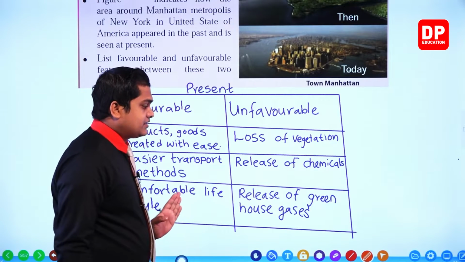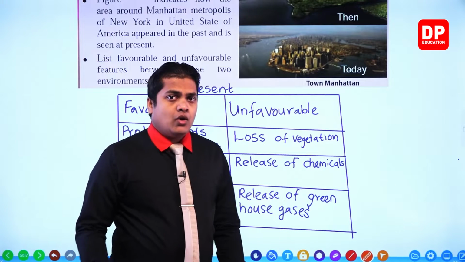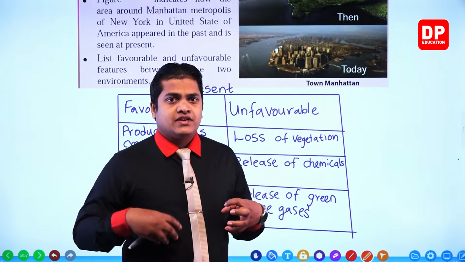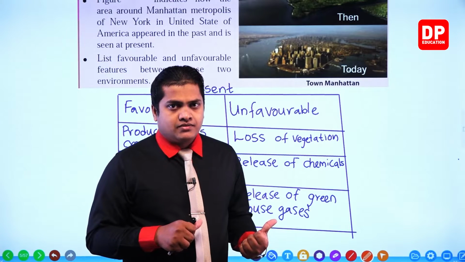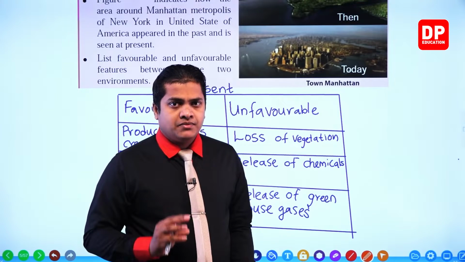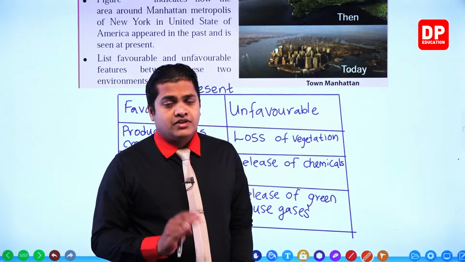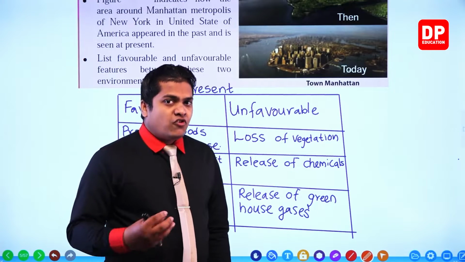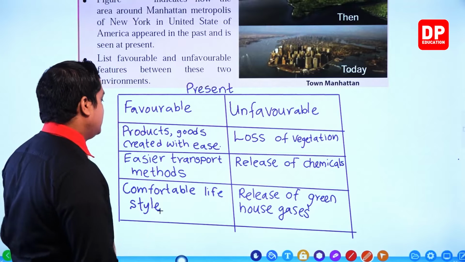So you know that there are several favorable and unfavorable conditions in the earlier times and as well as now. However, when you come from earlier times to now, we can identify that our lifestyle has got somewhat comfortable and somewhat easier than the previous. Okay, but however, because of making our lifestyle somewhat comfortable and easier, there were different kinds of drawbacks or disadvantages as well. So these are those disadvantages, right? So here we'll be focusing mainly on how to reduce these disadvantages. Okay, now let's head on to see what are the other contents then.